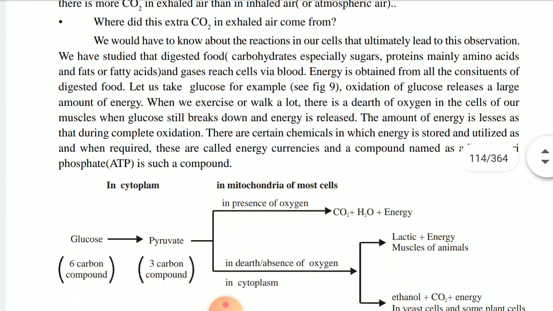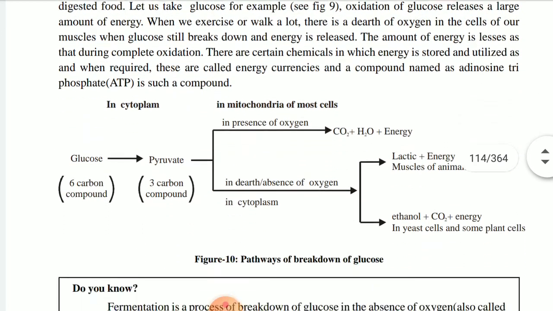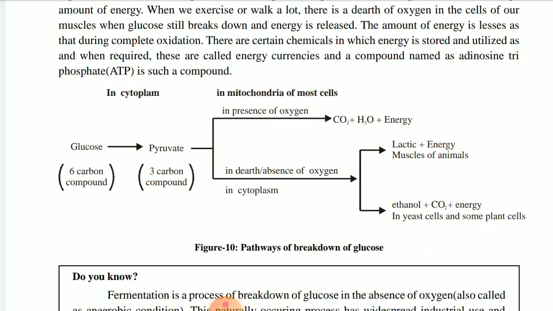This proves that the carbon dioxide is present within that solution, has entered the solution. Okay children, now you see here this phenomenon, that is the pathway of breakdown of glucose. Here as you people can see, in cytoplasm from glucose to pyruvate. This, in future if you are going to take biology in detail, you have to learn. So how the glucose molecule, as you people know, glucose consists of 6 carbon molecules and pyruvate consists of 3 carbon molecules.